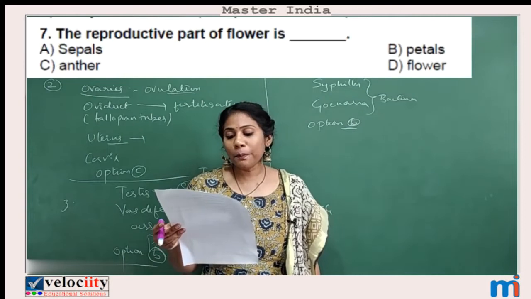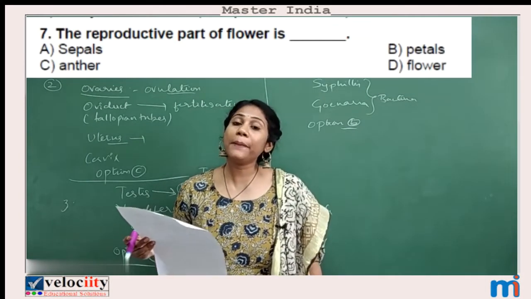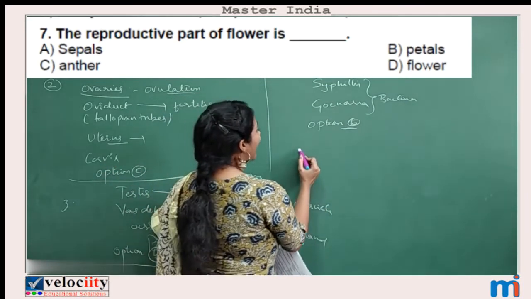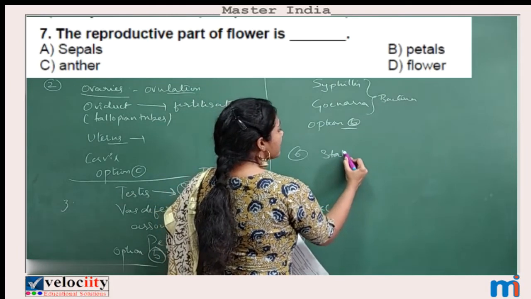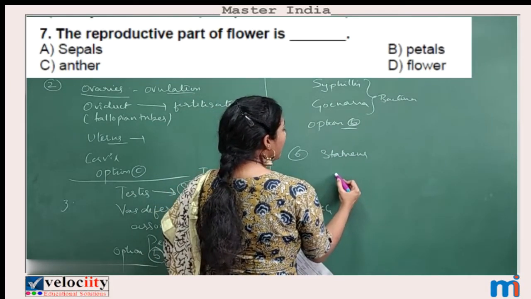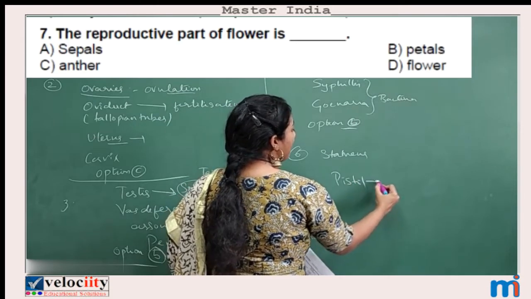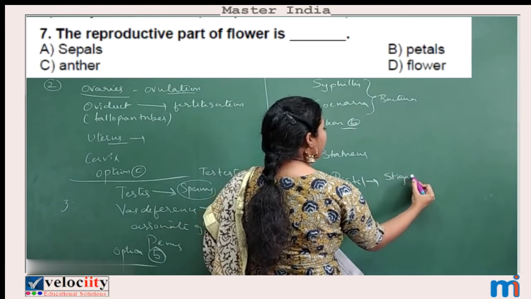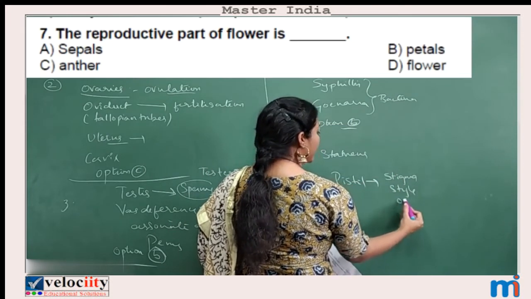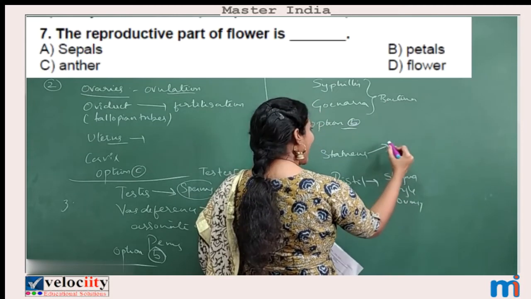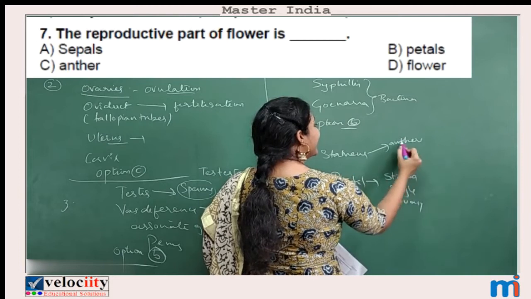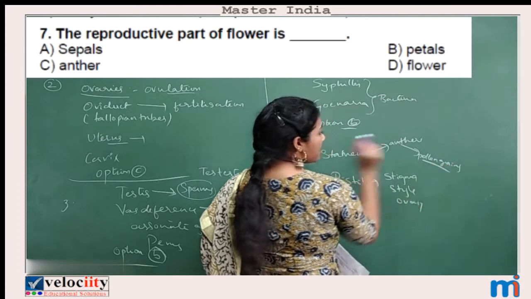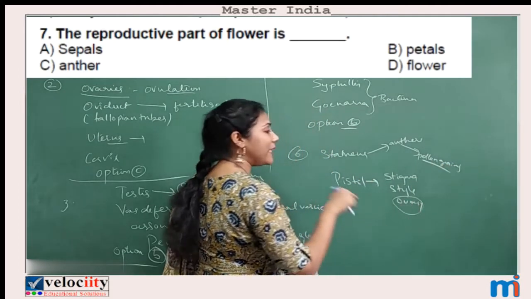Seventh one, the reproductive part of flower is... See, flower is a reproductive organ, but in flower, which are the reproductive parts? Stamen, right? Stamens and, you know, pistil. Pistil again involves three parts. What are they? Stigma, style, ovary, right? And stamen have anthers. So anthers have pollen grains. So these pollen grains will have male germ cell. Okay, ovary will have female germ cell.